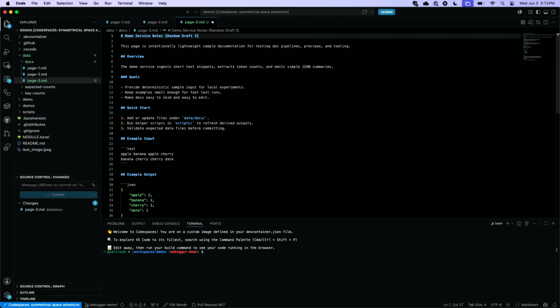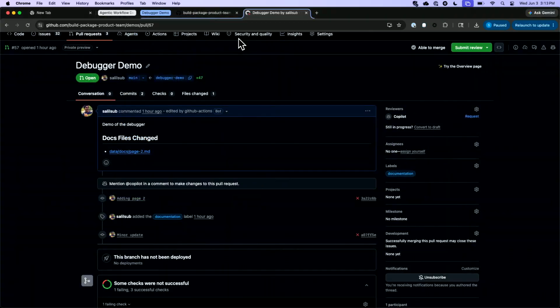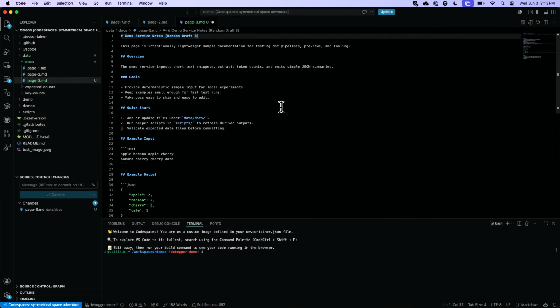No, so it's a little different. What it's going to do is it's going to identify all the MD files that have been modified by this particular PR, and then put links to them in the actual PR description. So that way I can, just looking at the PR, see what those files are, and then move to an easily rendered version of it. Perfect. So I already had page 2 modified. I'm going to add in page 3.